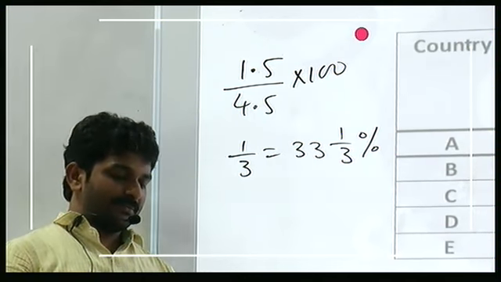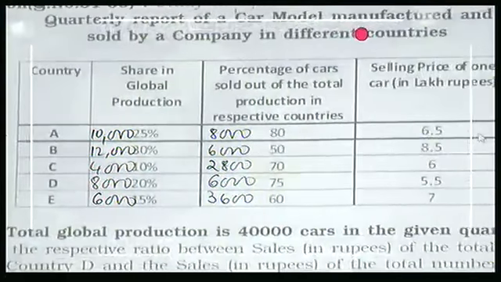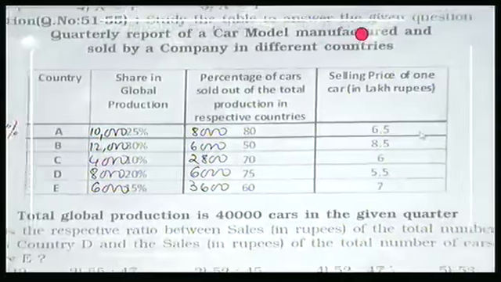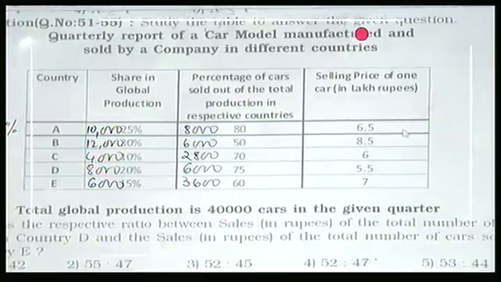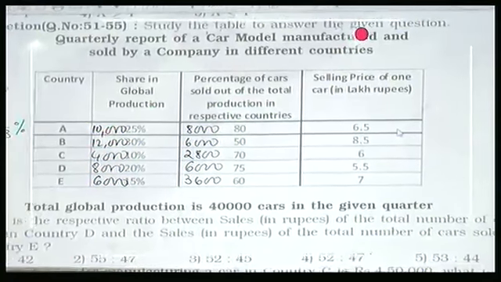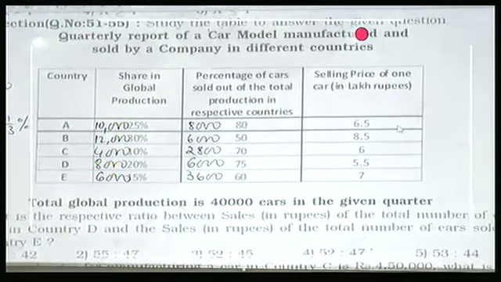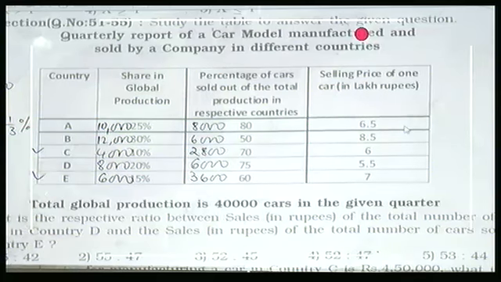Next, 53. What is the total number of cars which remained unsold in the given quarter in the countries C and E together? C and E, unsold cars.